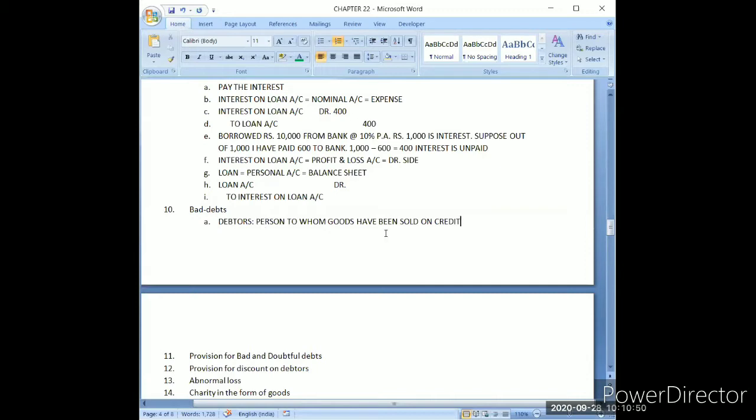Now, the second concept which you have to be clear about is: when I am selling goods on credit, what is the journal entry?